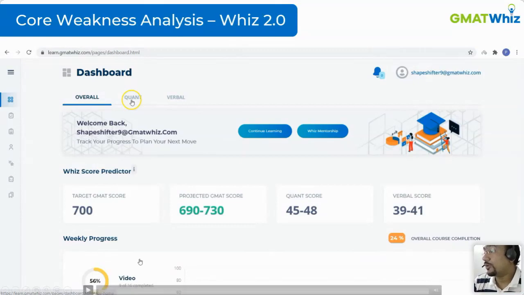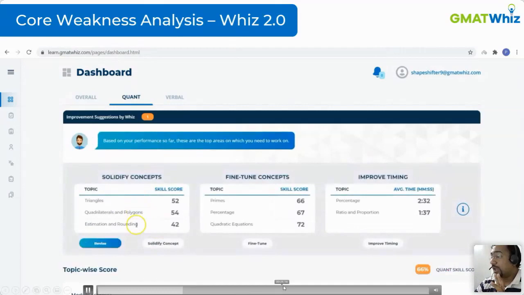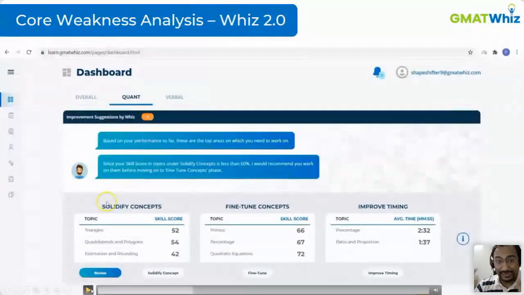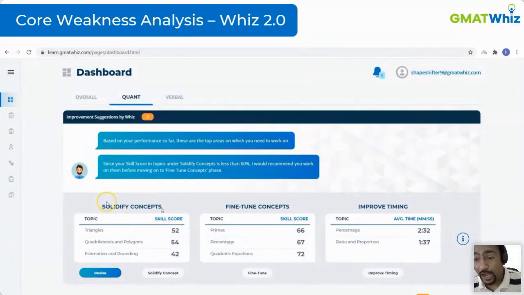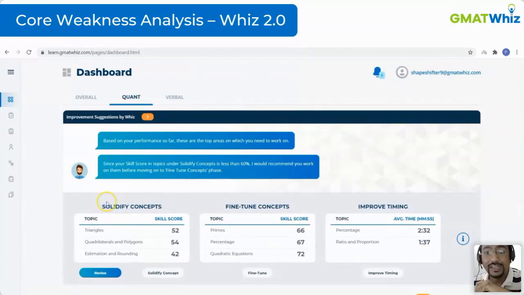So basically, we don't want you to look at data anymore. If you don't want to, don't look at data. Just click on individual tabs like quant, and the AI is now going to analyze the data for you itself, identify your strengths and weaknesses, and even give you proper suggestions. So now it has very categorically told you that your skill score in topics under Solidify Concepts is low, which basically means you need to work on those. These are your low hanging fruits. These are the areas where you are not doing well on the concepts. You have to improve your understanding of the concepts in this case. So we want you to first focus on these areas. That's what we tell you to do first.